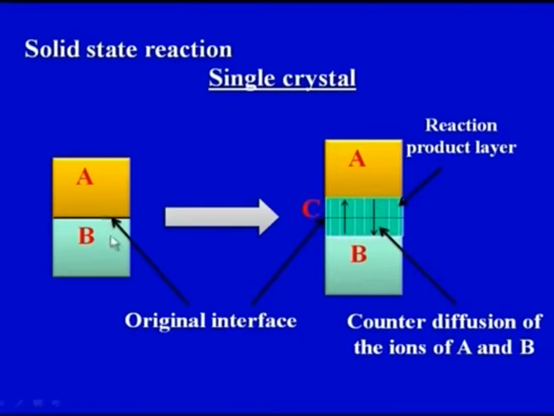This is the original interface, and here also we have the original interface, but because of the diffusion process, counter diffusion of ions A and B, shown with the help of these arrows, this is arrow number 1, this is arrow number 2. The counter diffusion of ions of A and B at this interface generates a reaction product layer, which is our solid reaction product or the ceramic powder that we want to generate. So, this is a very basic, fundamental schematic representation of the solid state reaction.